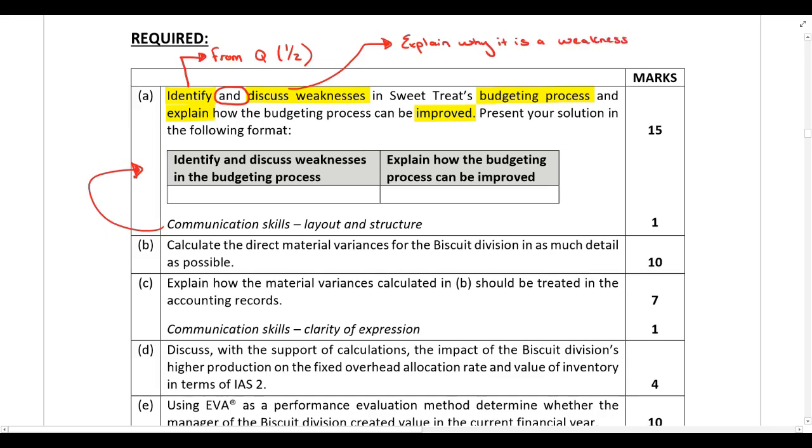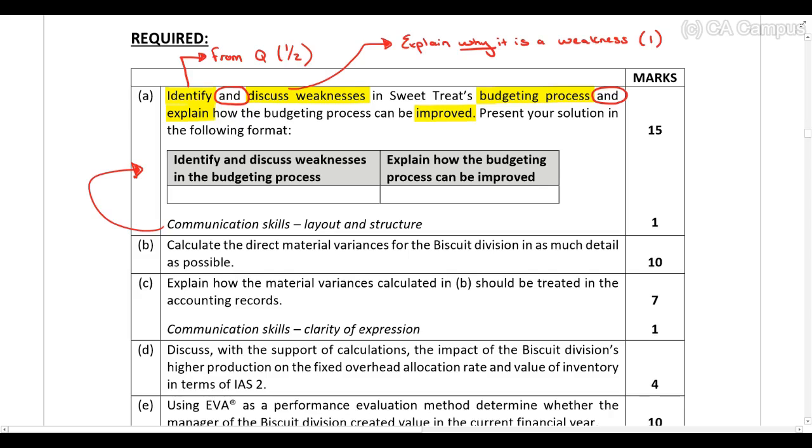Okay, why have you identified that as a weakness? And then because this is your own words and it doesn't come directly from the information provided in the scenario, you'll be allocated 1 mark for each of your discussion points. Then after that, you need to explain how the budgeting process can be improved. All right, and that's self-explanatory. Obviously, what must they do to improve the budgeting process?